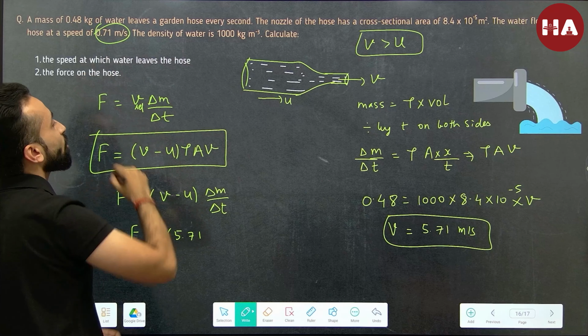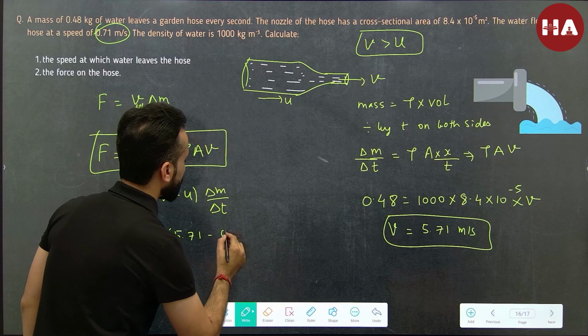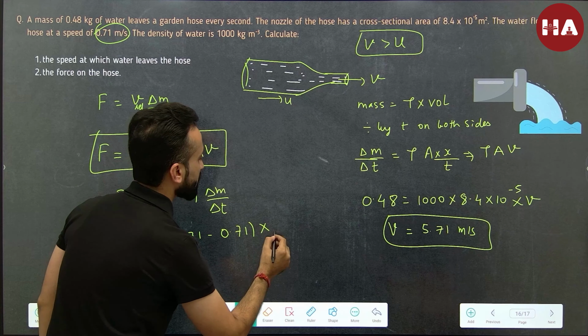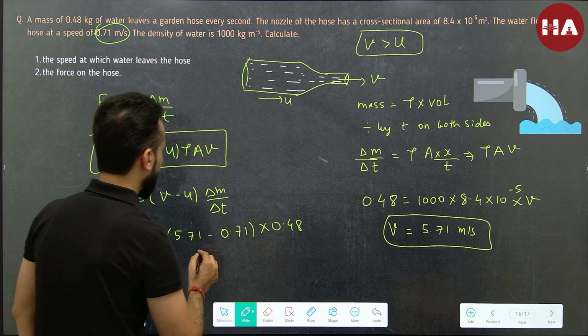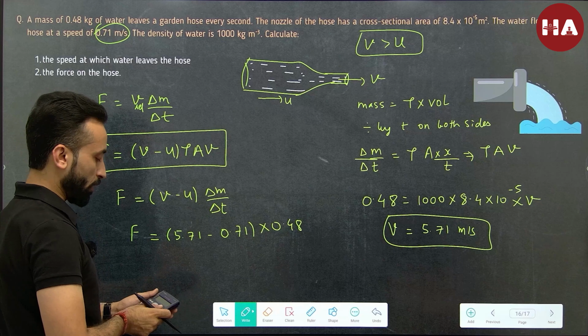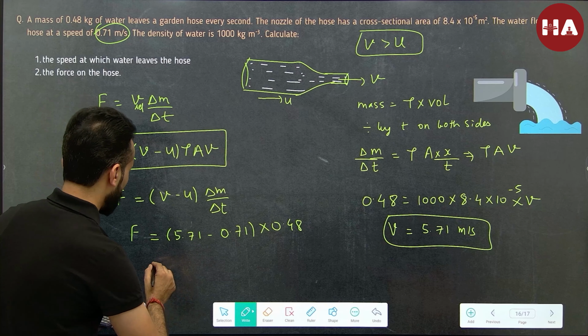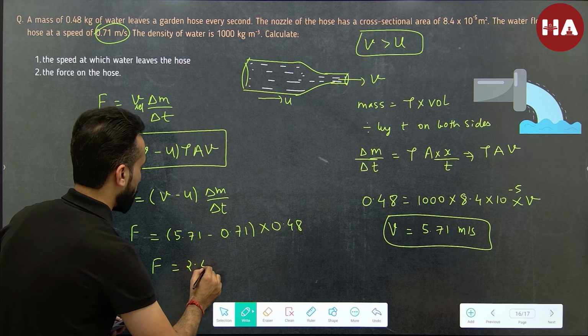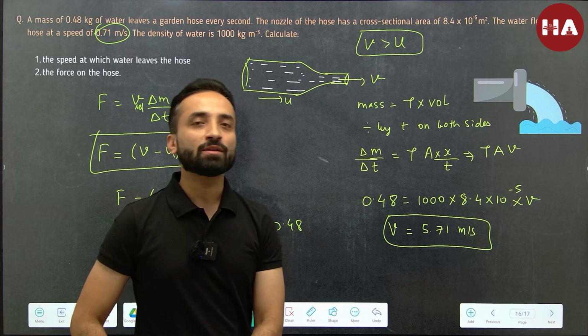So the velocity of the water while moving through the hose is 0.71. So let's subtract that, and delta m by delta t is 0.48. So this becomes 5 times 0.48. Let's do that calculation. So this is turning out to be 2.4 Newton. So that is again an example of a variable mass system.